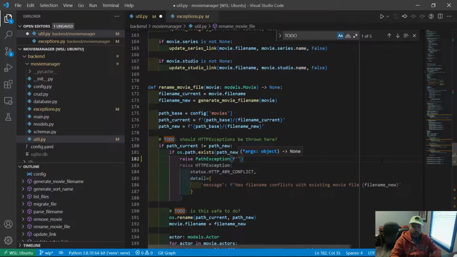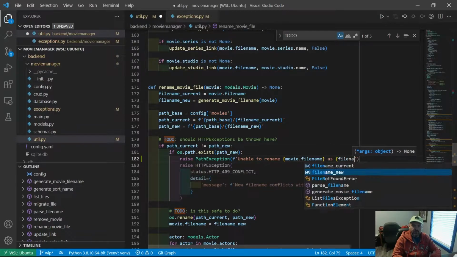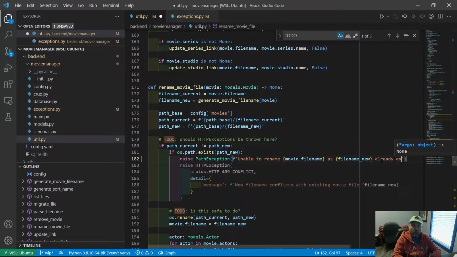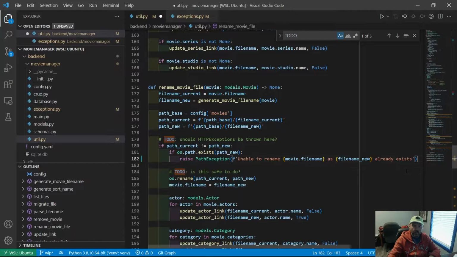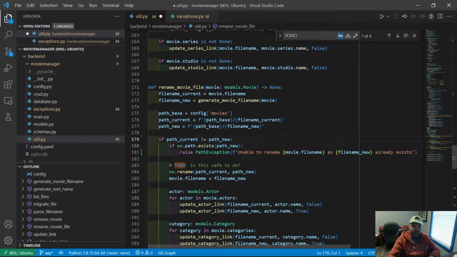And what's our message going to be here? Unable to rename movie.filename as filename.new already exists. Yeah, that seems reasonable. So we'll get rid of that as well, and we'll cut that.